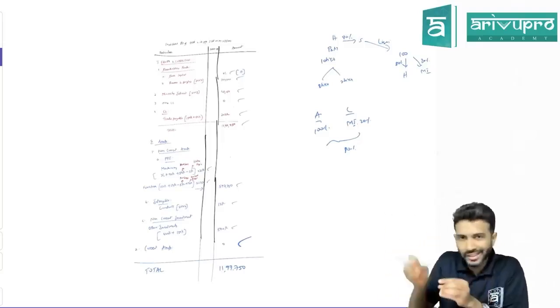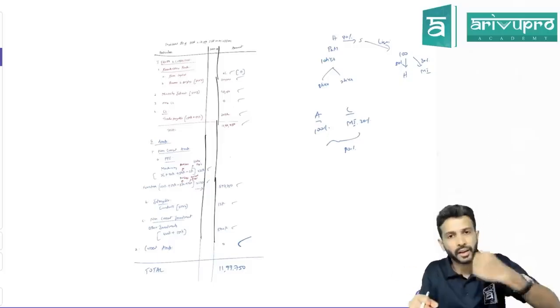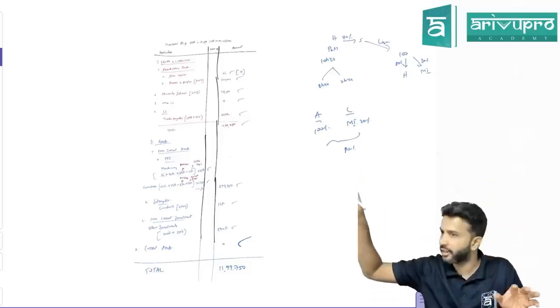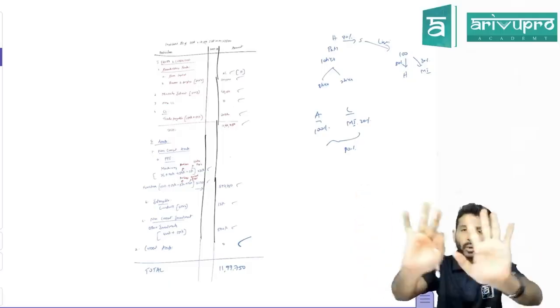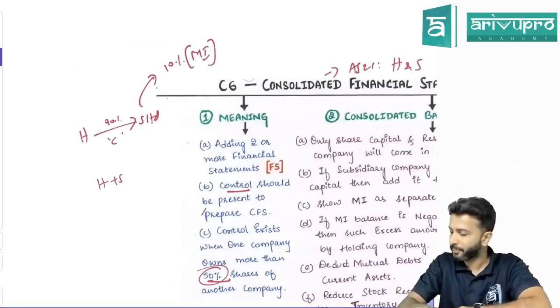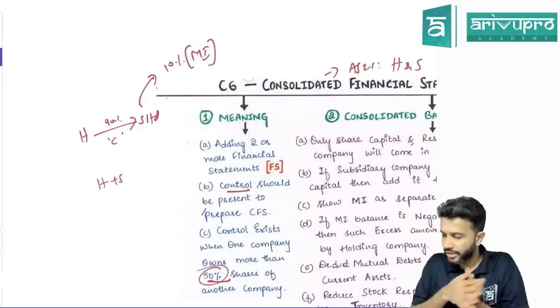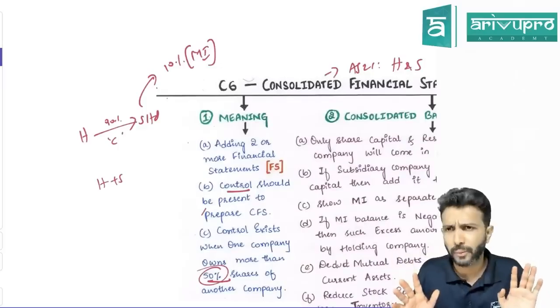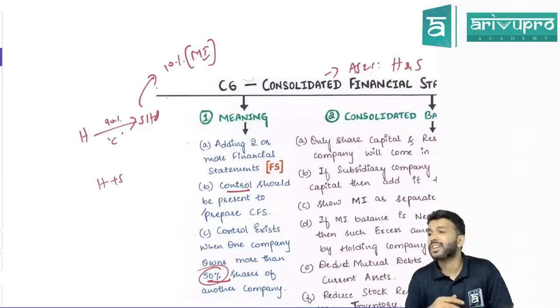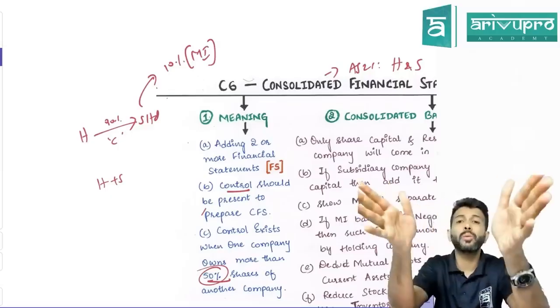If you're comfortable with this, some theory pointers, whatever I've written in the chart, we'll run through again, because whatever we have done now, I'm expressing it in pointers. I wanted to give you an idea about what all we have done. Just give me a quick walkthrough, sir. If you have understood this, the consolidated balance sheet is done. More or less this chapter is done, because this is one of the popular questions from this chapter. What did we do? What is the working note?